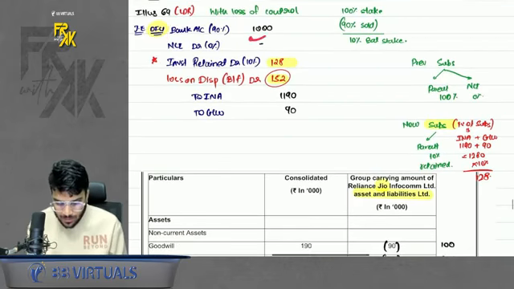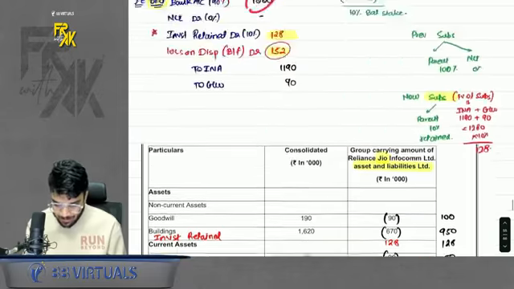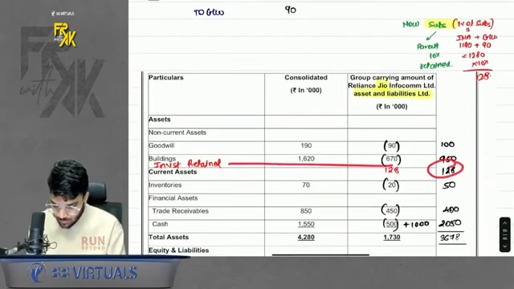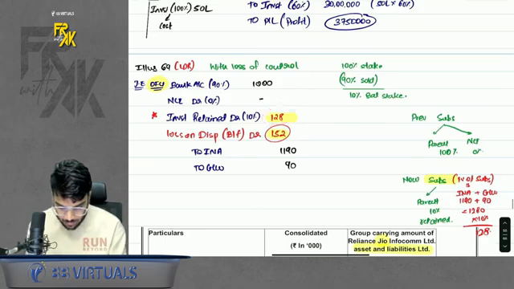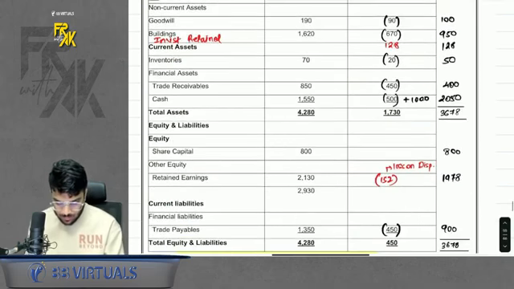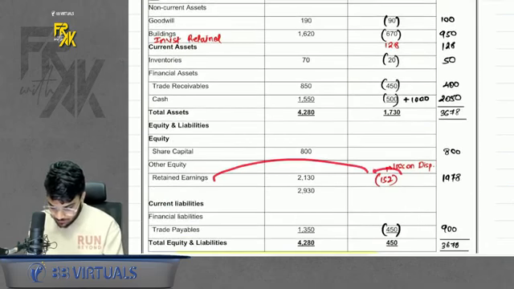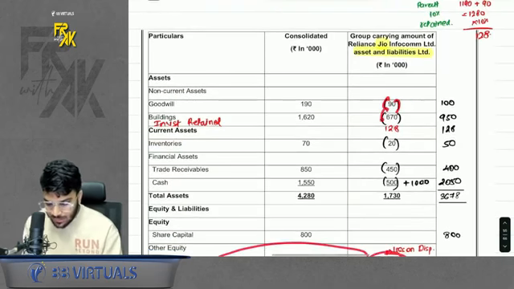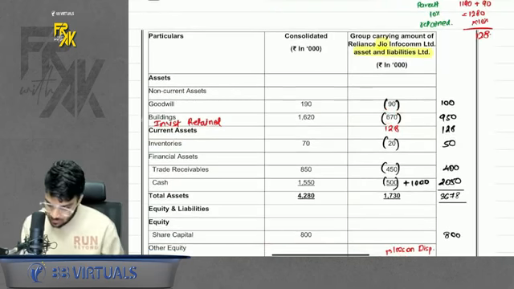Now, once you get this, you just need to give the effect of this entry. Bank account is increasing, so bank will increase by 1000. Investment is there, so investment will come 128. Then loss on disposal. The loss will affect your other equity. Then INA is getting removed. So whatever assets were there of this subsidiary, remove it.